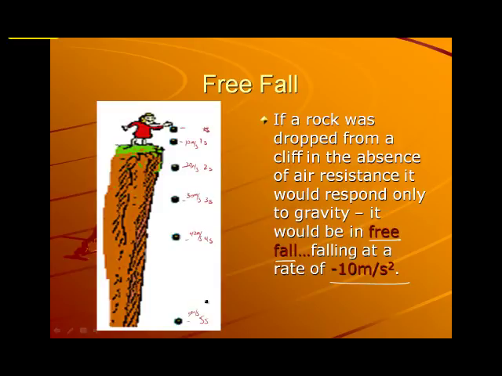There's something else that you really need to pay attention to, and it's the amount of distance that gets covered each second the object is in free fall. Now, it's accelerating, so that means that its velocity is changing, and it's changing at the constant rate of a negative 10 meters per second squared. So this distance compared to that, it's going faster. If it's going faster every second it falls, then that means it's covering more distance every second it falls. And we're going to learn some formulas where we'll be able to calculate that distance.